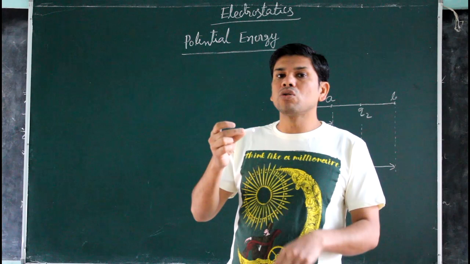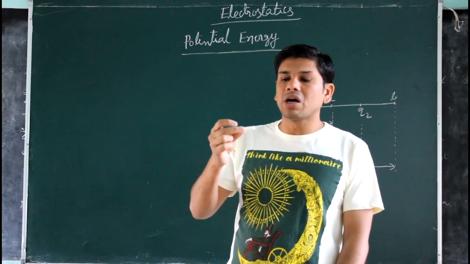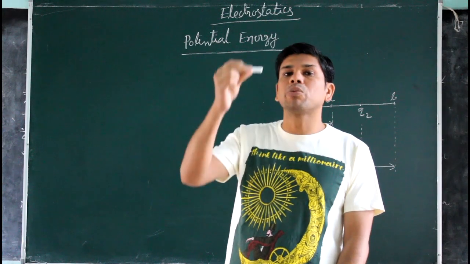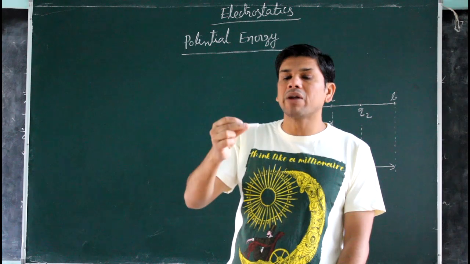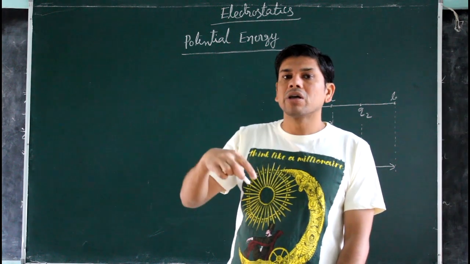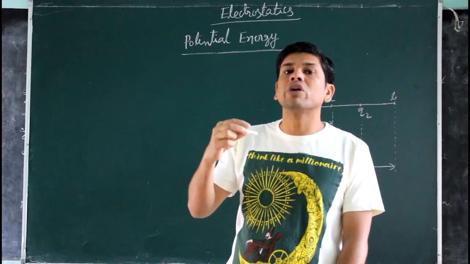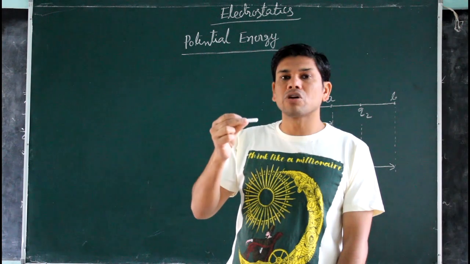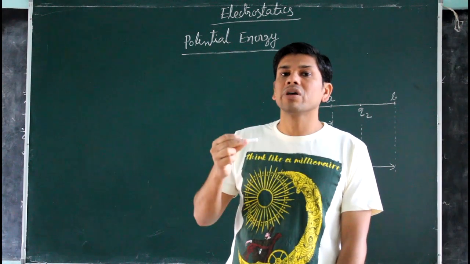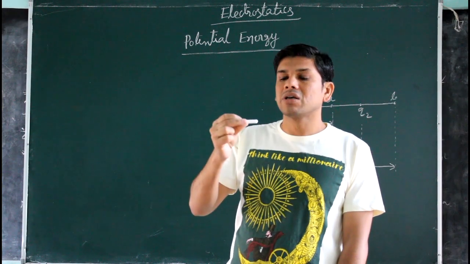So work done due to gravitational force for shifting this chalk from this point to that point is negative, because displacement is along this direction and gravitational force is along the downward direction. So the angle between these two vectors is 180 degrees. So work done by gravity is negative, but potential energy here increases.